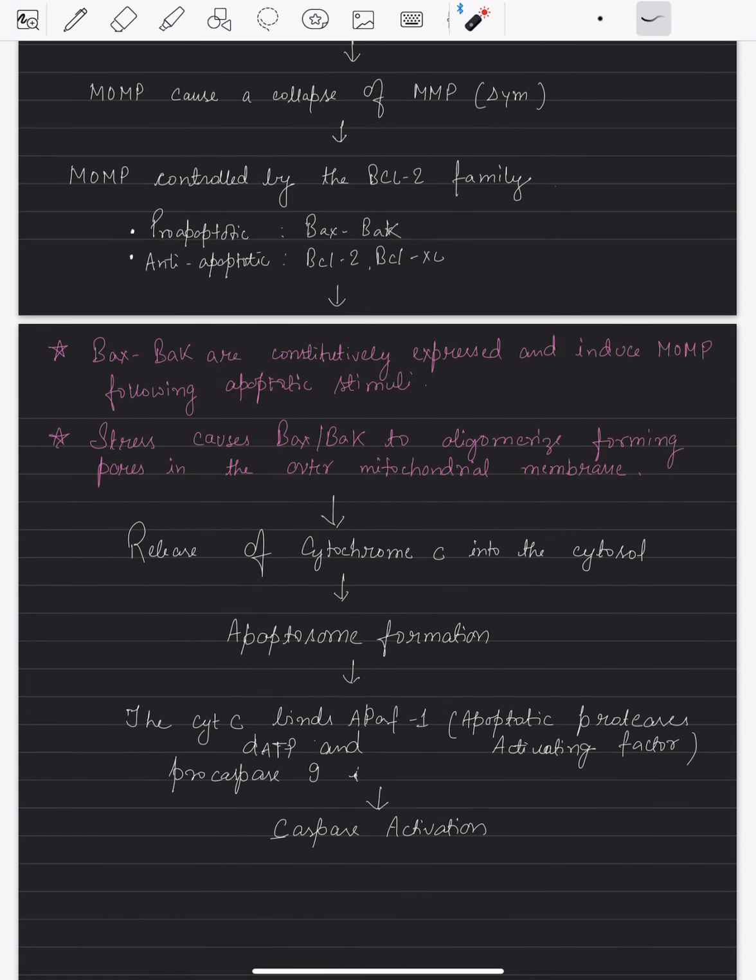Apoptosome is just the combination of this cytochrome C as well as this APAF1 factor, as well as dATP and pro-caspase 9, that is the initiator caspase. So once this apoptosome formation takes place, this pro-caspase, that is an inactivated form, will undergo the activation process. We already have discussed what are the different things that take place during the transformation from inactive to active phase. So here you can see caspase will be activated.